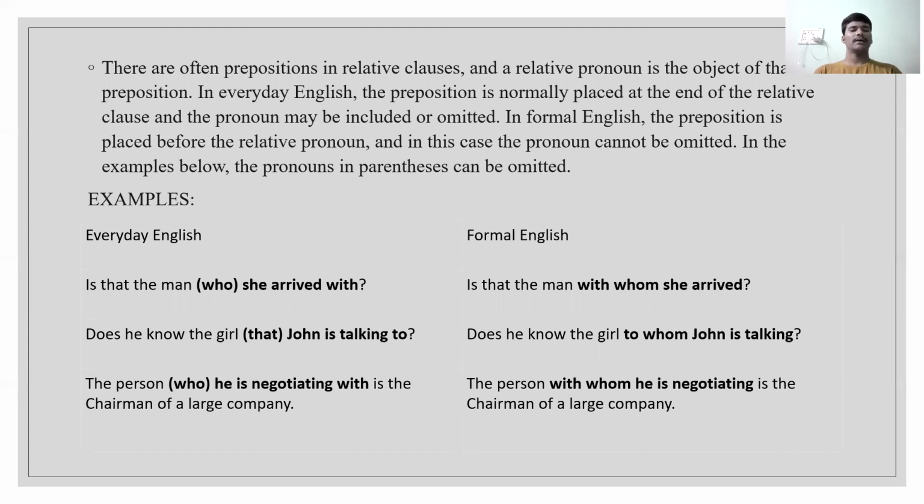Now, see here. The person who he is negotiating with is the chairman of a large company. The person with whom he is negotiating is the chairman of a large company. You can observe the difference between those two in informal English and formal English. Now we'll go a bit deeper into this.